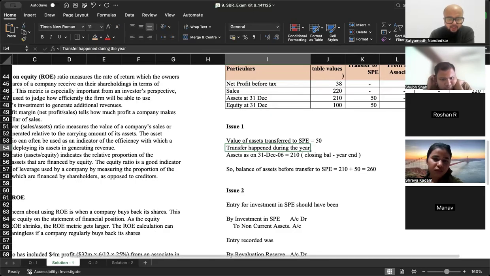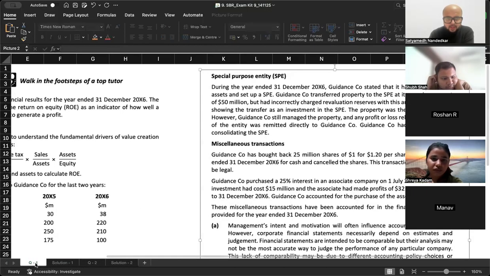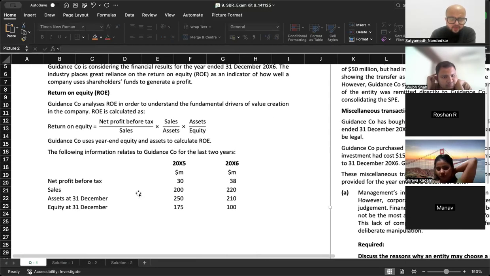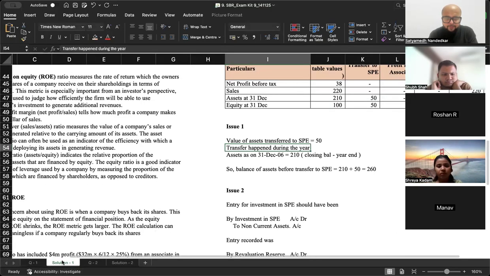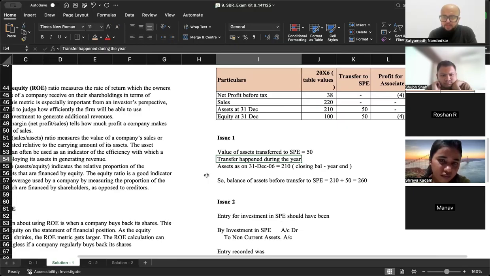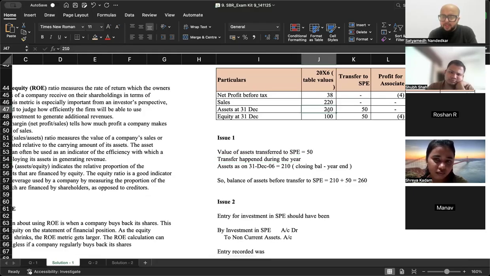ठीक है. अब यहां पे देखो, assets at 31st of December in 2006 were 210. ठीक है. And ideally, what they have, or what is the challenge here? The challenge here is that, see, this 210, by the way, is your closing balance at 31st of December. ठीक है.